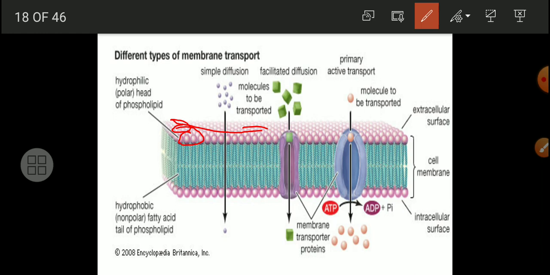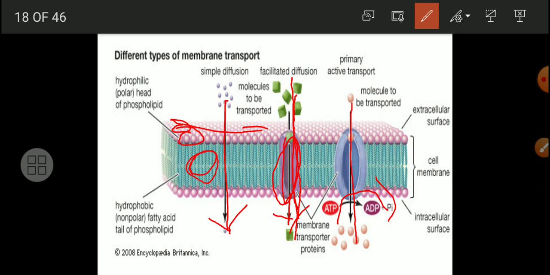Now in the simple diffusion process, material came from the outer side to the inner side, into the cytoplasm. Facilitated diffusion means the facility has been provided by the protein channel. This is a protein channel and the molecule has come through it, facilitated. Here again a molecule is to be transported inside. But that one is active transport, because energy is used here. ATP molecules have been used here, isn't it? And here the molecule is transferred inside the cell with the help of protein channels. Membrane transporter proteins are there.